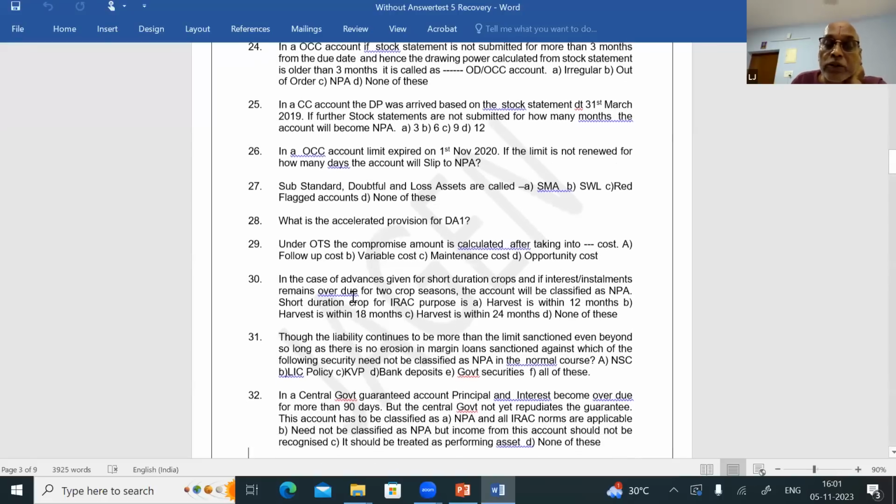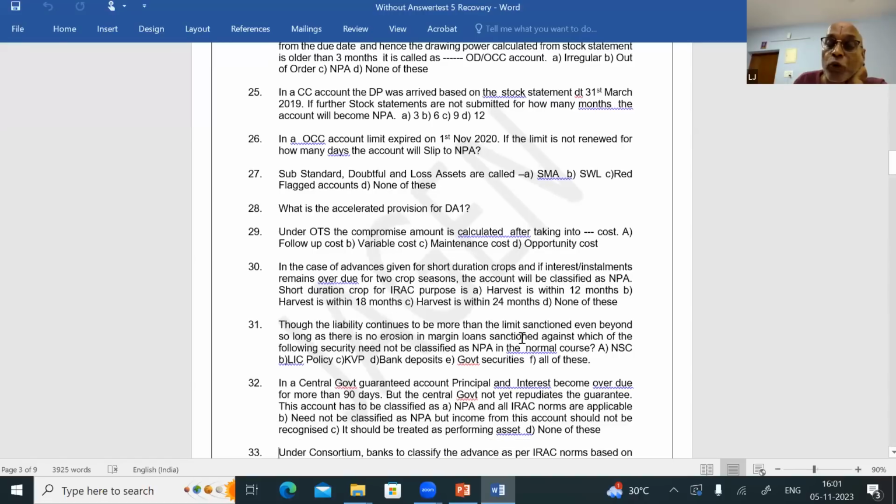Question number 31. Though the liability continues to be more than the limit sanctioned, even beyond, so long as there is no erosion in the margin, loans sanctioned against which of the following security need not be classified as NPA in the normal course. Friends, you know, in the case of OD or CC, if the liability continues to be more than the limit for 90 days, at the end of the 90th day, the account slips to NPA.